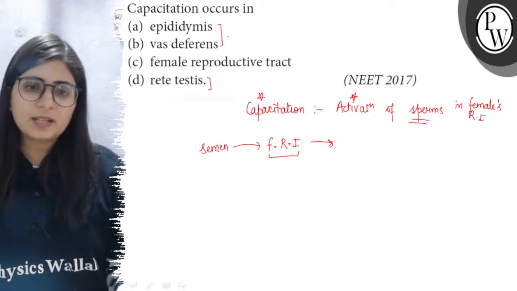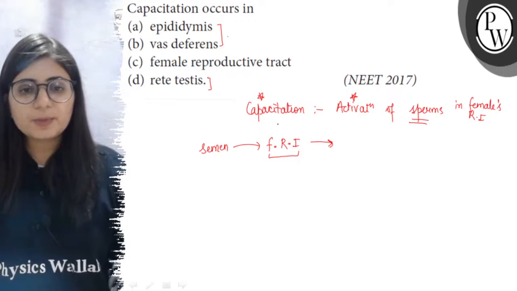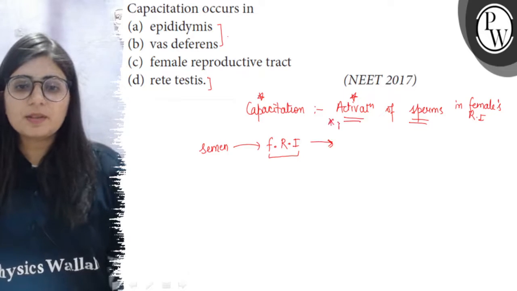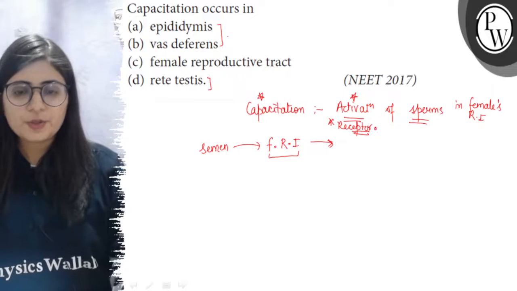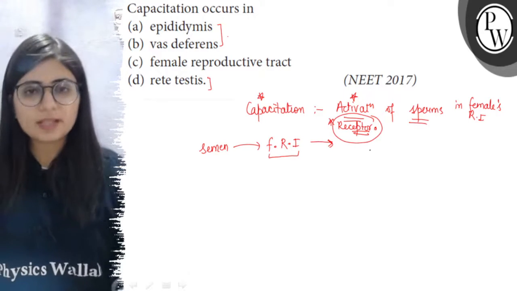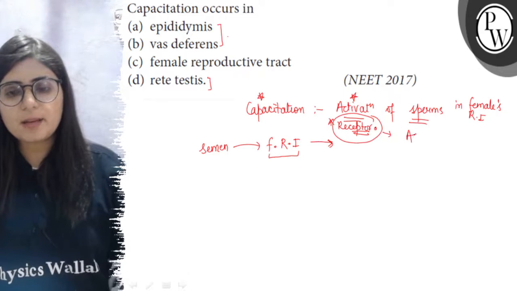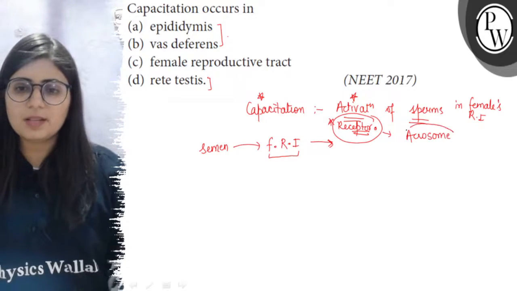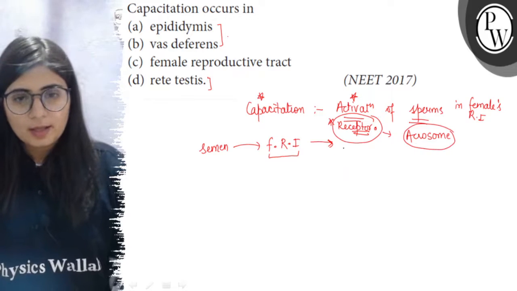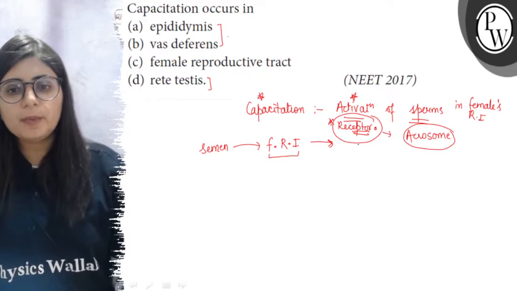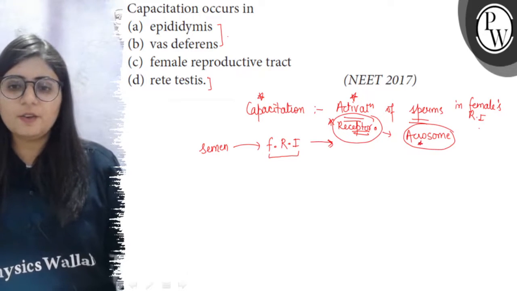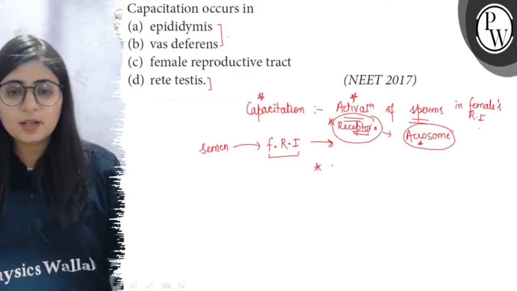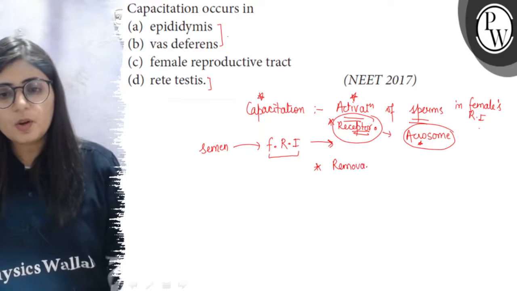The activation of sperms in the female reproductive tract is known as capacitation, and it activates the sperm so that the receptors on the sperm are able to fuse with the egg. It is for exposing the receptors particularly, and these changes occur in the acrosome region of a sperm. They include the removal of cholesterol which is deposited on the acrosome.